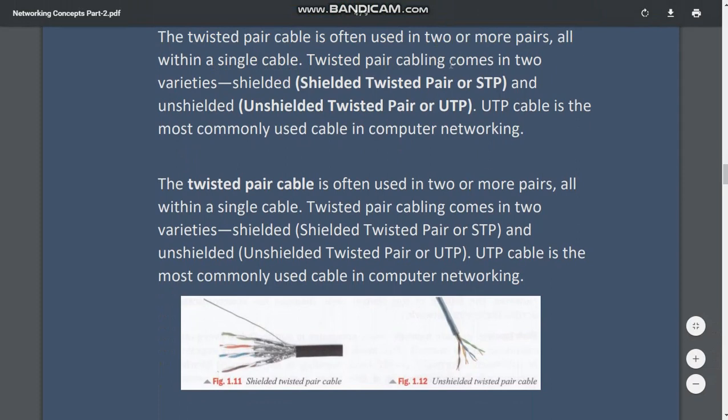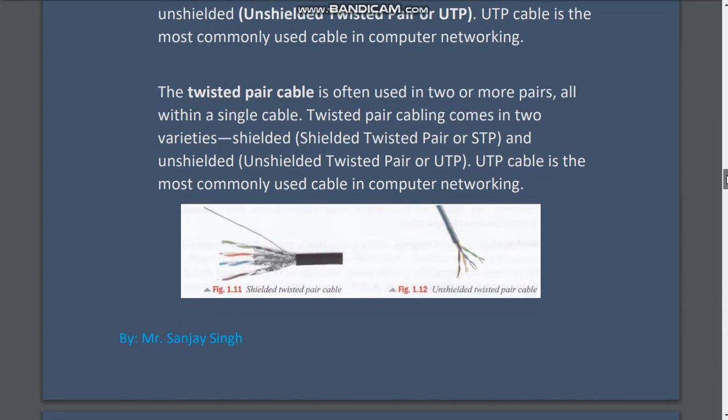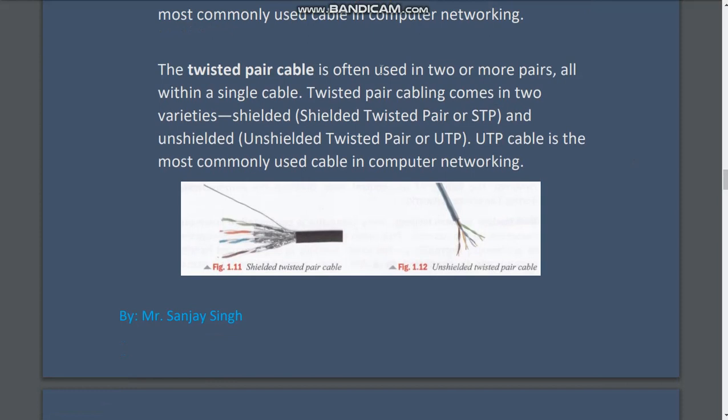Twisted pair cabling comes in two varieties: shielded twisted pair (STP) and unshielded twisted pair (UTP). UTP cable is the most commonly used cable in computer networks. See, all the pairs are inside this single black cable.